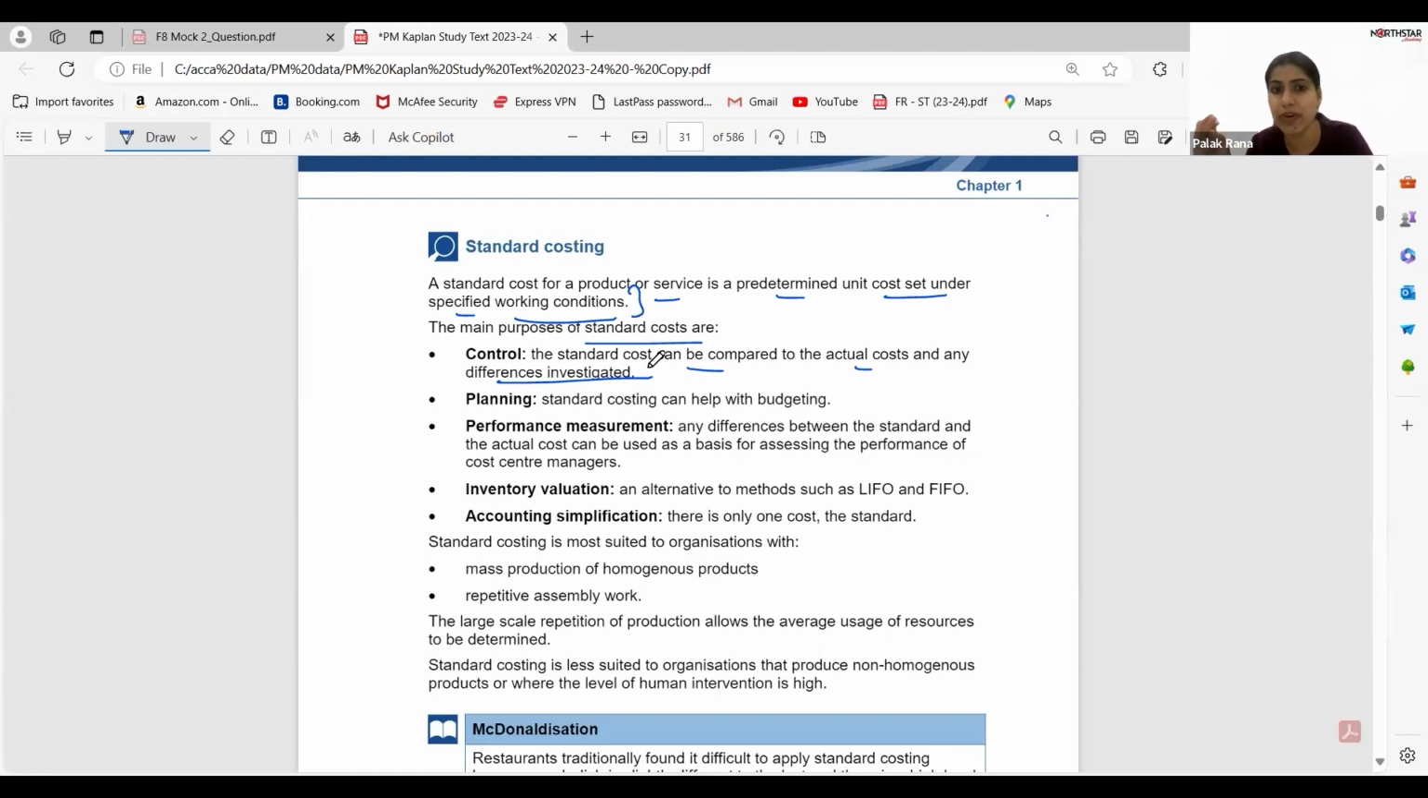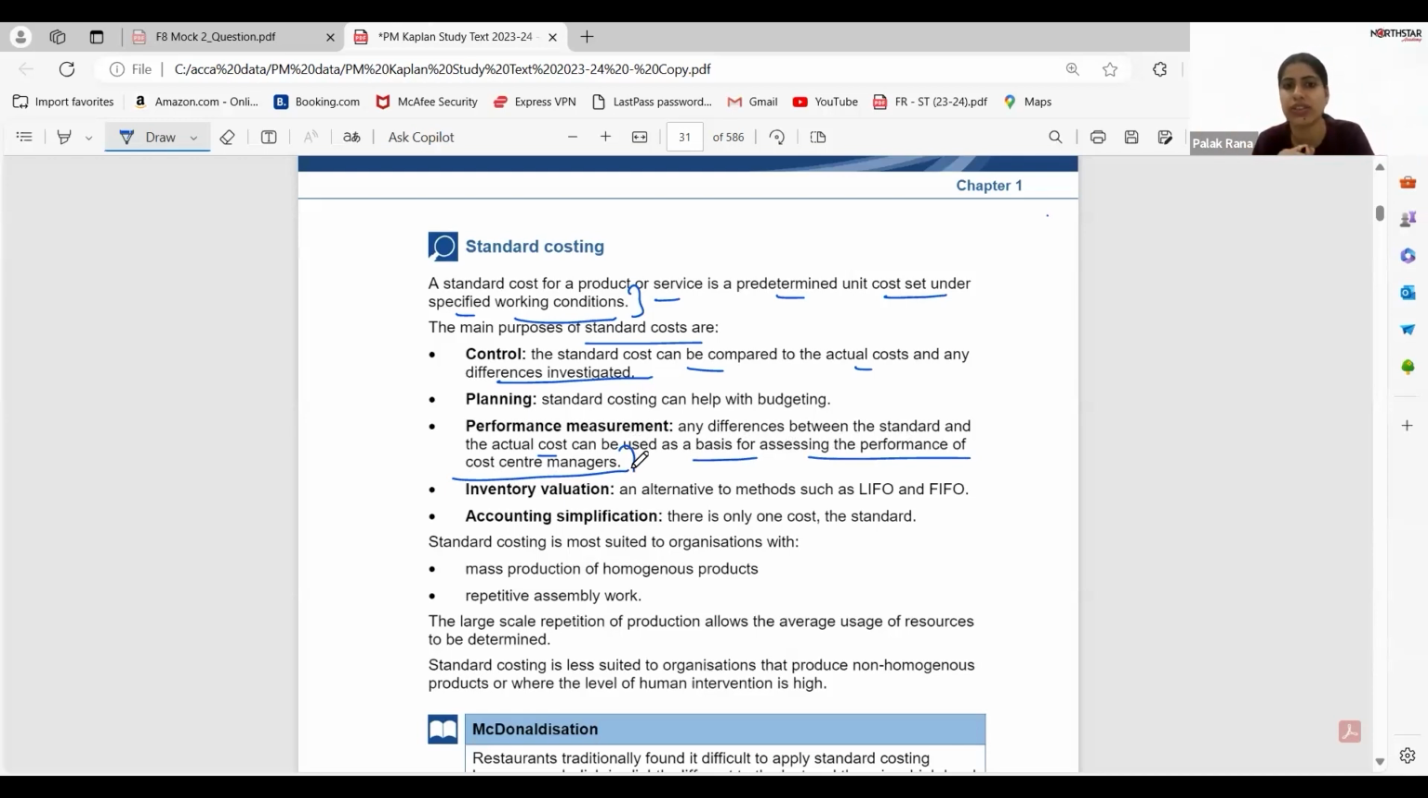Now, next is performance measurement. Any difference between the standard and actual cost can be used as a base for assessing the performance of a cost center manager. So, if you want to assess the difference between the standard and actual, right? You check that this was the standard, maybe you have done better, and this is the actual. Based on the difference, you will get to know whether your performance is worse or better than the standard.